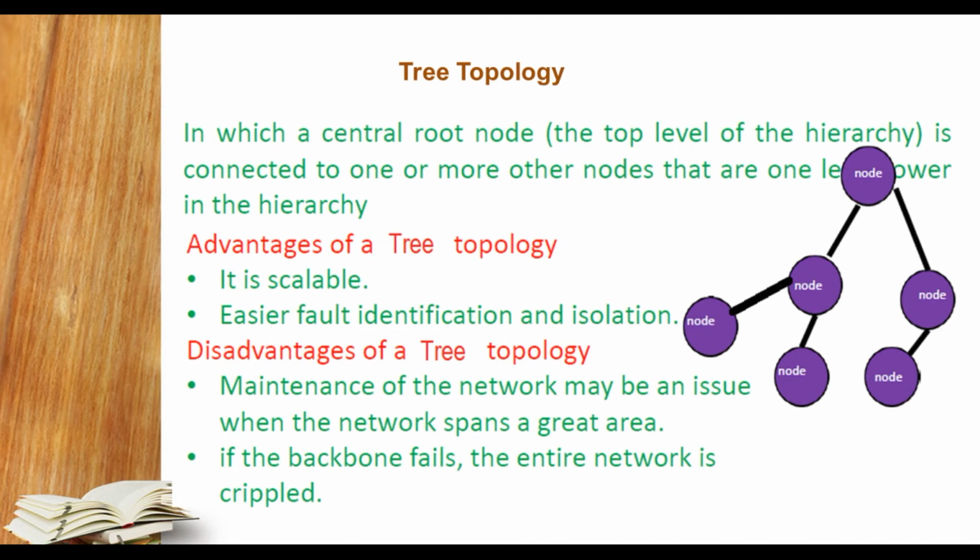Students, we are now talking about the tree topology. Here you can see a tree topology containing a root, as in the figure. This node is considered the root, the top level of the hierarchy. There are different levels, like level 0, level 1 and level 2. These are connected to one or more nodes each, forming the level 1 or lower hierarchy.